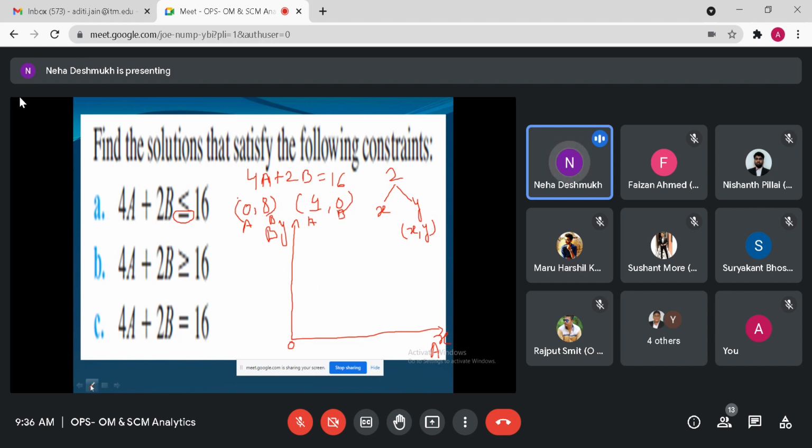This is the line where y equal to 0. Agree? Here there is no y, x values are there only. Yes or no? Yes, ma'am. And this is the line where x equal to 0. Agree?